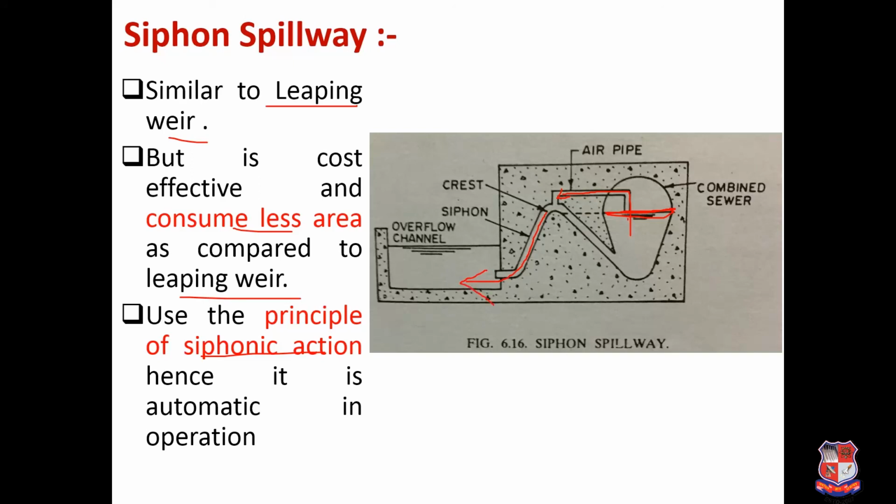So it can handle only water depth up to this level. As the level increases, the water will automatically go into the air pipe, replacing the air with water, and at the crest point the siphonic action will develop, and it will automatically flush out to the overflow channel.